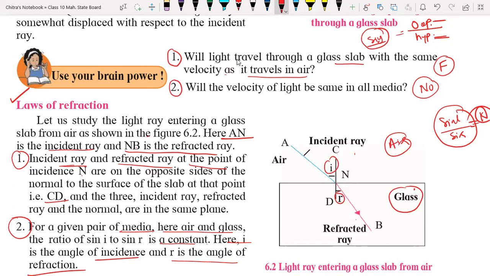Suppose you take 45 degrees as the angle of incidence, so the angle of refraction will be whatever it may be. If you check their ratio, and then take another normal here and change the angle of incidence, you will get another angle of refraction. If you solve that, you will get the same ratio. So you can take any point, any angle, and their ratio will be constant. Okay, sir.